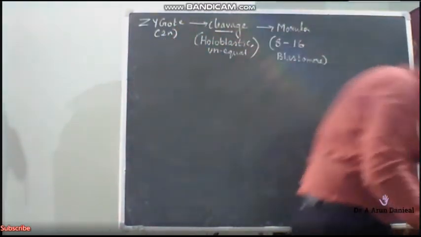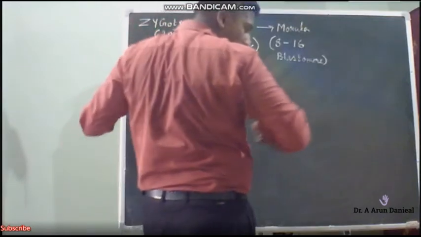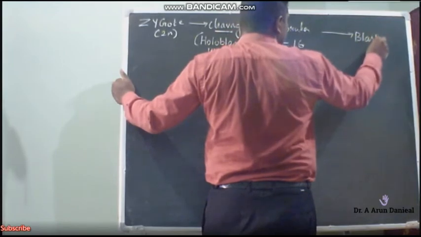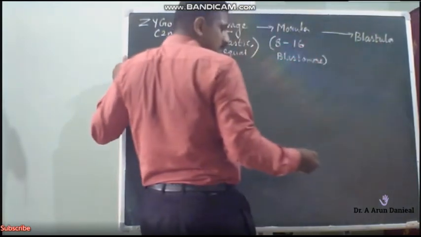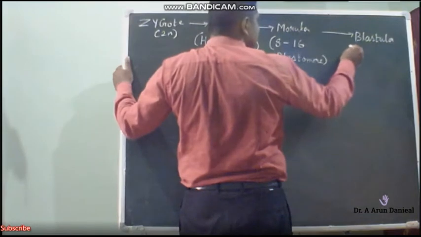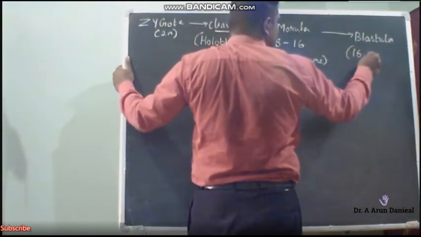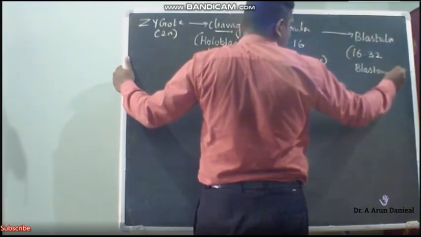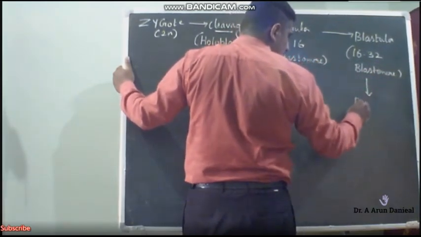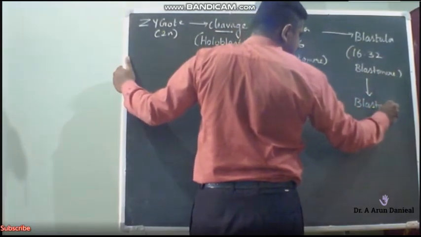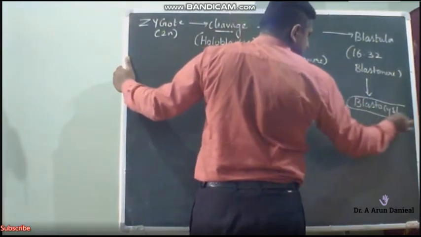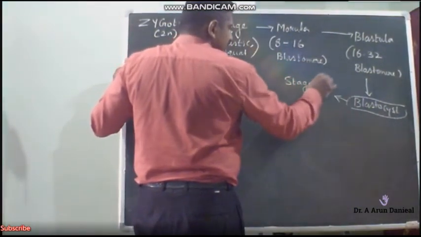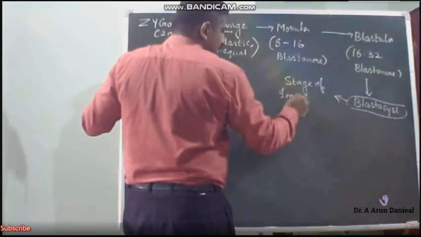So what does the morula transform into? The morula will transform to the next important stage called blastula. Blastula is a stage of 16 to 32 blastomeres. And the blastula will transform into the blastocyst. The blastocyst is the stage of implantation.